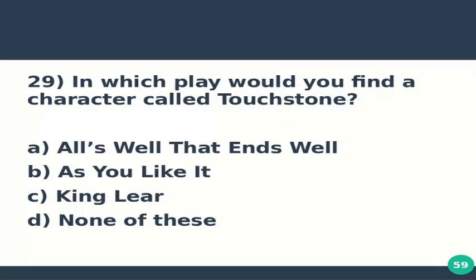Question number 29 is, in which play would you find a character called Touchstone? Option A, All's Well That Ends Well. Option B, As You Like It. Option C, King Lear.